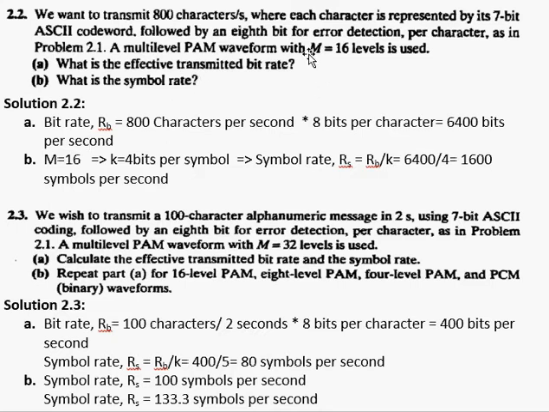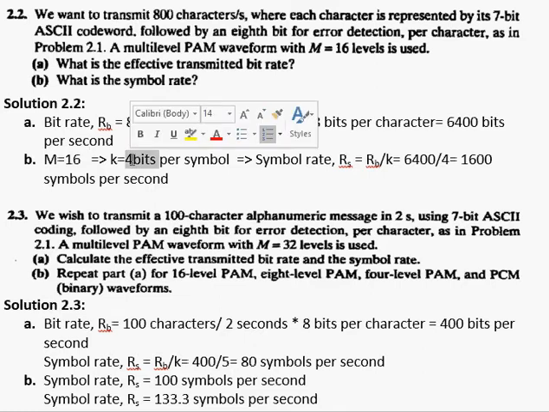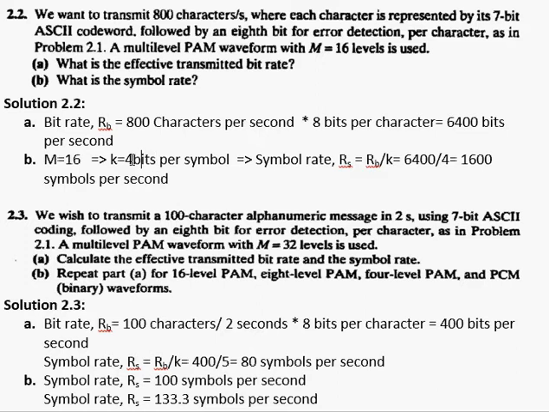So if I have 16 symbols, m is equal to 16, so it means I have a system that can have 16 symbols, which means the value of k here, or the number of bits per symbol, will be 4. So I have 4 bits per symbol. And the symbol rate is the number of symbols that I am going to transmit in 1 second.